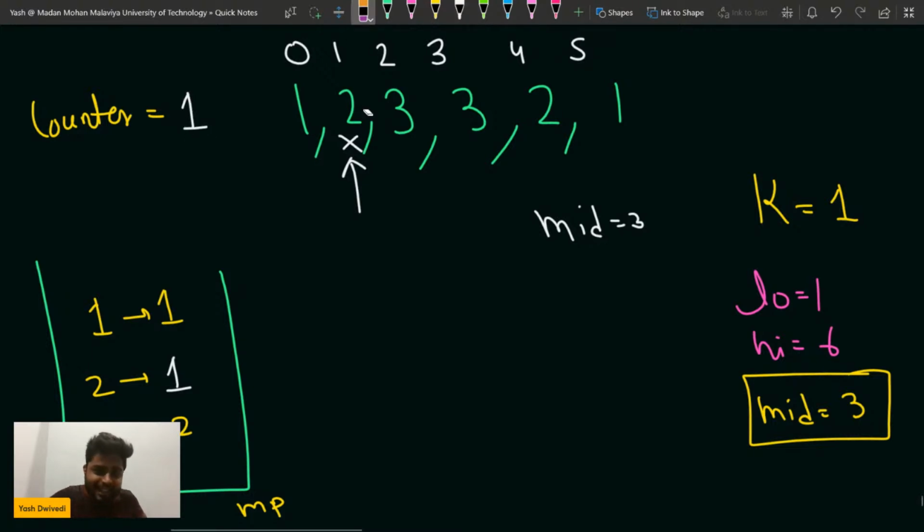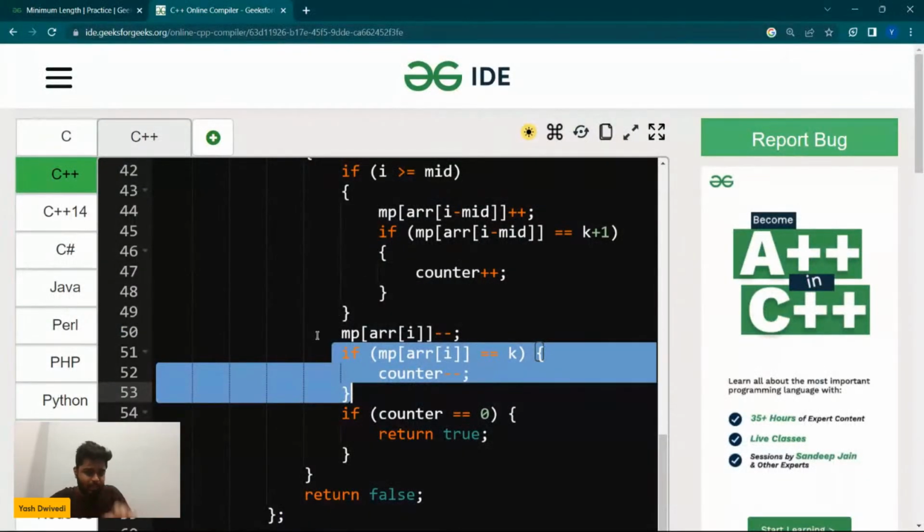This indicates that by removing this much part, at least we are able to remove this. Then my i reaches this point, and again I don't go to the if part, right?